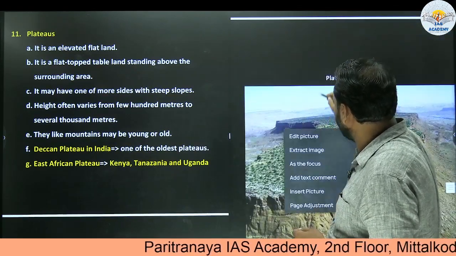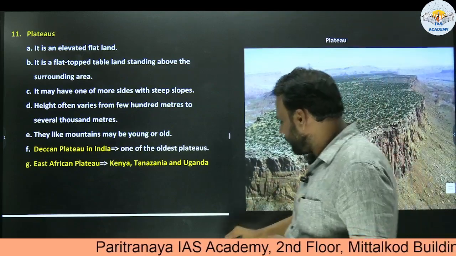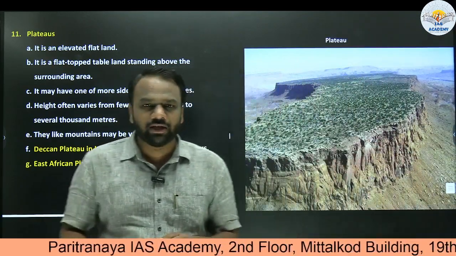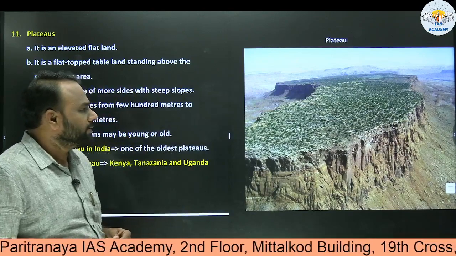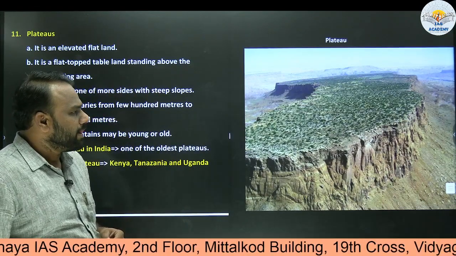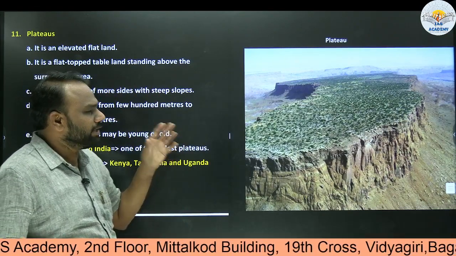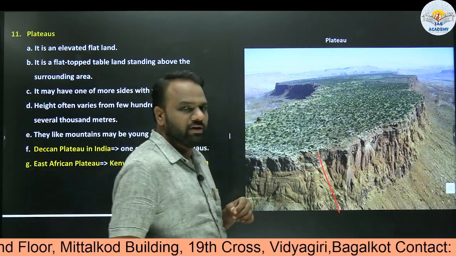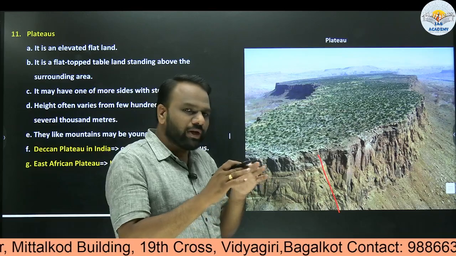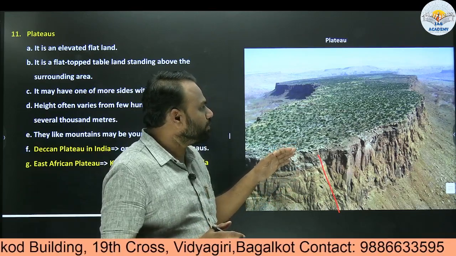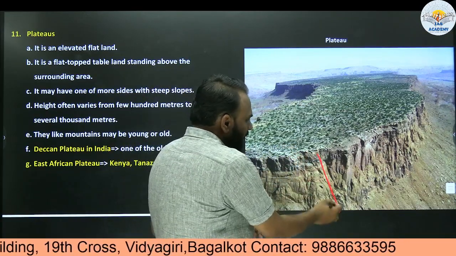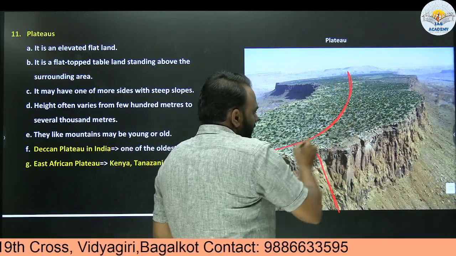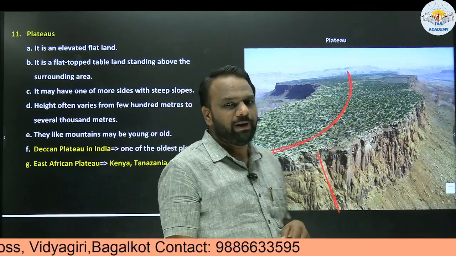So this is an example of plateau. When it comes to plateaus, they do not have a height compared to that of mountains. Their height is relatively less compared to mountains. Generally, mountains have a conical peak, but with plateaus, at a particular height, we find a flat land. Such structures we call plateaus.